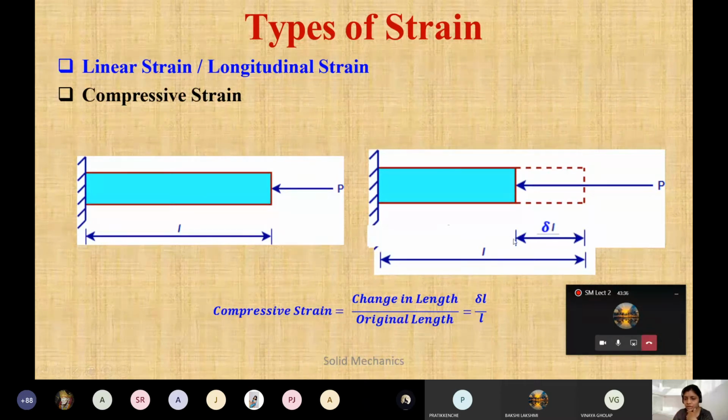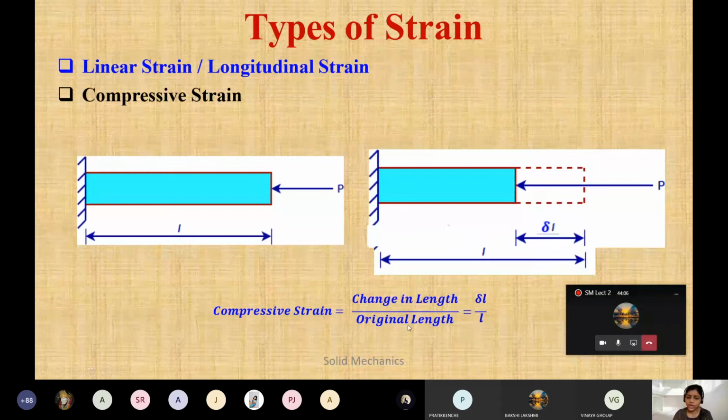So see here, the length is decreased. So that's why it is change in length. Always remember, when we write in theory terms, it will always be change in length. You should not write increase in length or decrease in length. Again, it totally depends upon the different types of load. Now here it is a single load, so simply we can say it is a decrease or increase in length. If other different loads act on it together, then again that may change. So that's why we are writing here change in length divided by original length.